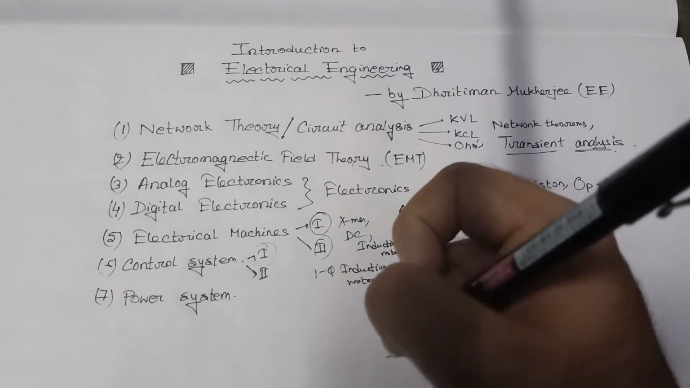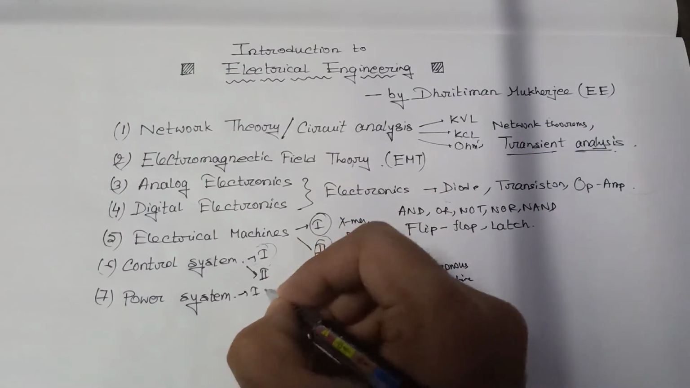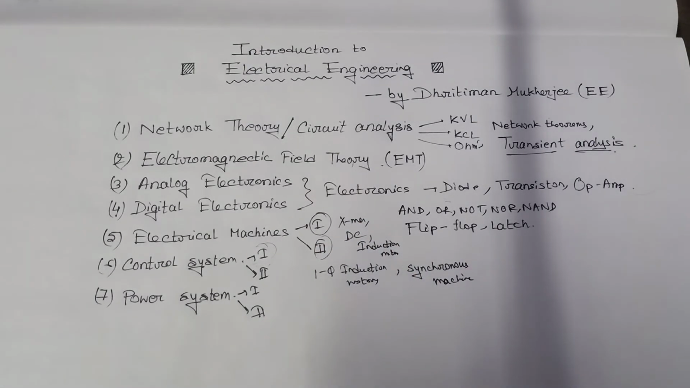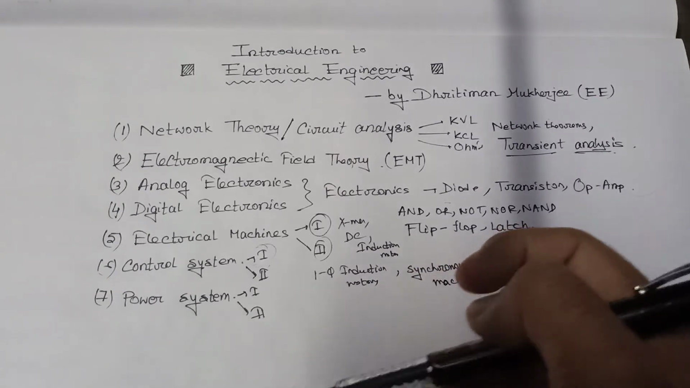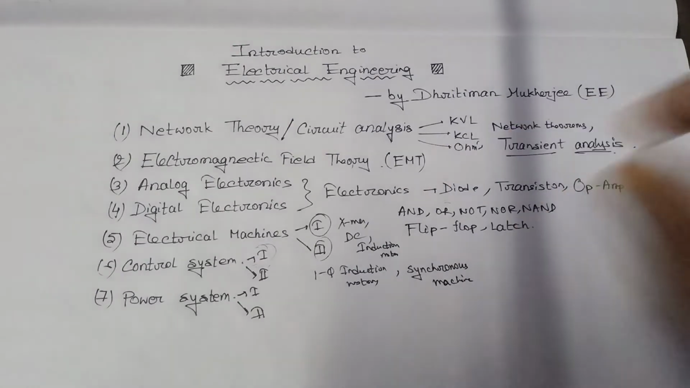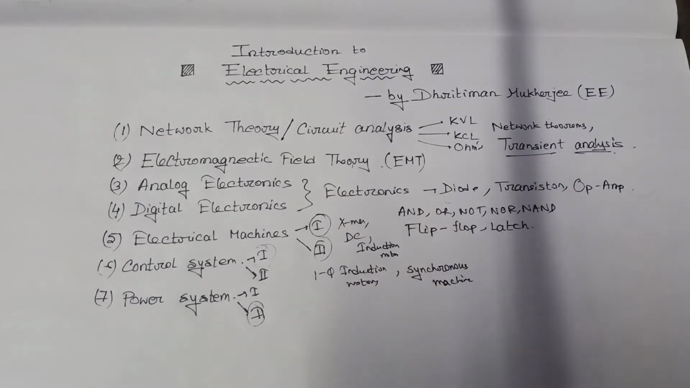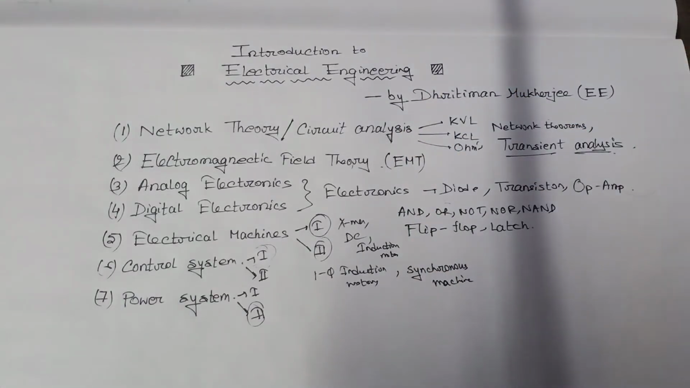The seventh subject is power system 1, and this subject also has two parts, power system 1 and power system 2. In power system 1 you will learn the lumped and distributed elements and how to calculate the shunt capacitance and series capacitance of a transmission line. And in power system 2 you will deal with faults, line faults and phase faults. It may be a symmetrical fault or an unsymmetrical fault. So these faults will be learned in power system 2.